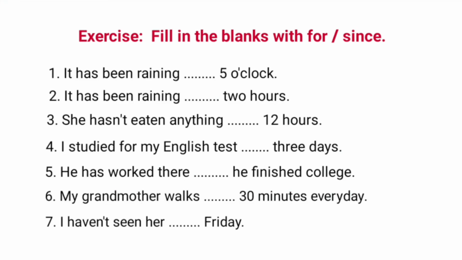Now, time to do practice exercise. You have to fill in the blanks with for or since. First, it has been raining dash 5 o'clock. 5 o'clock is a point in time, so we'll use since. It has been raining since 5 o'clock.